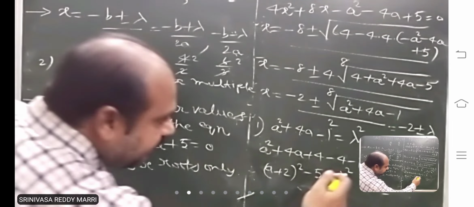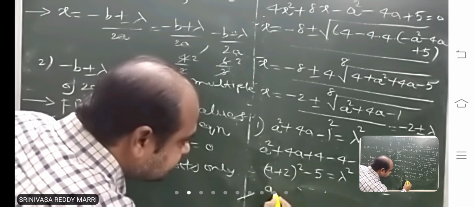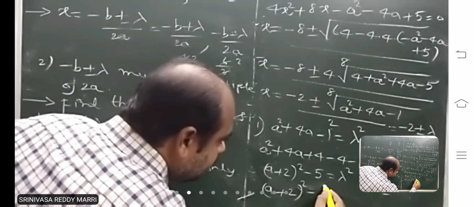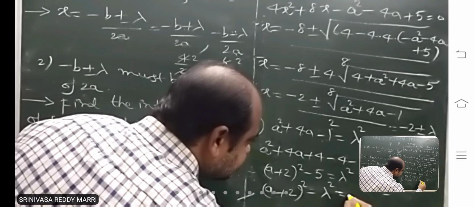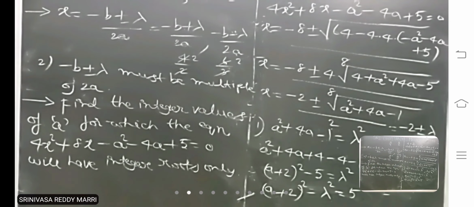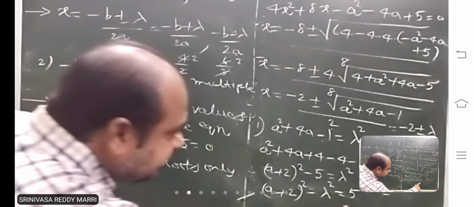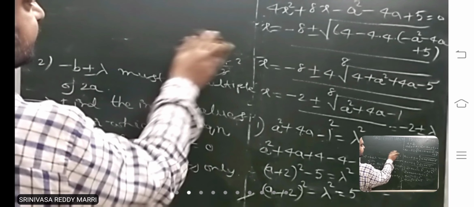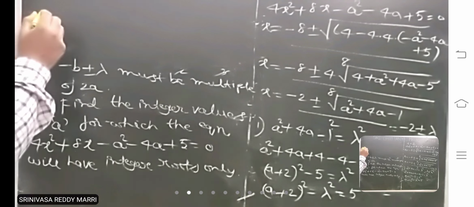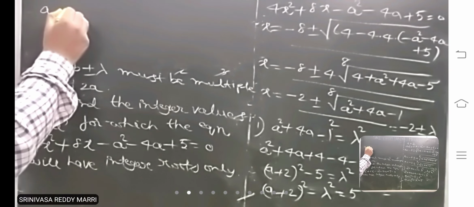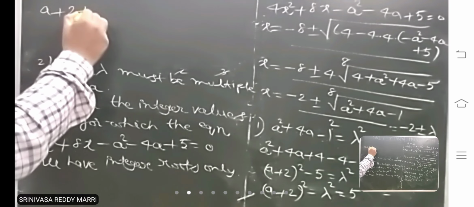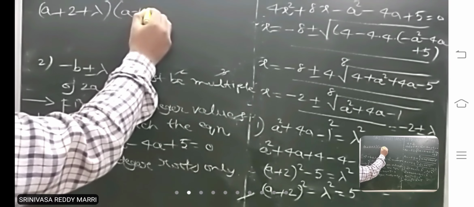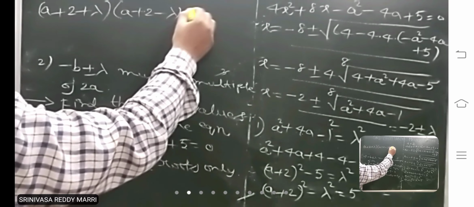Now this lambda square on this side and the constant on that side, you take (a plus 2) whole square minus lambda square equal to 5. Always bring the constant to that side. Now I want to write a square minus b square for that. A square minus b square is nothing but (a plus 2 plus lambda) into (a plus 2 minus lambda) equal to 5.